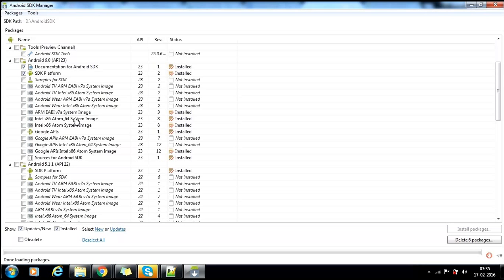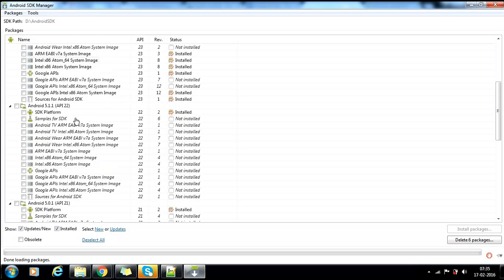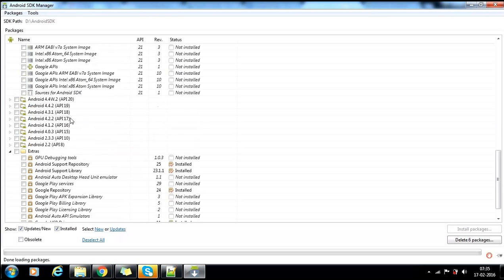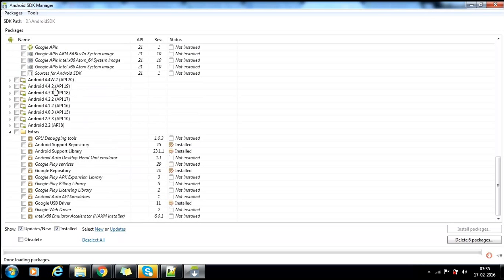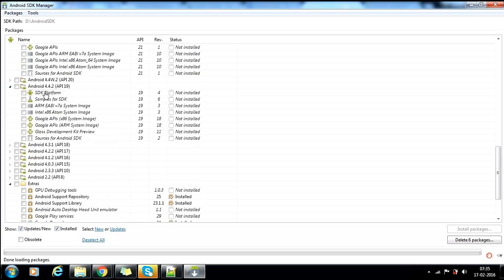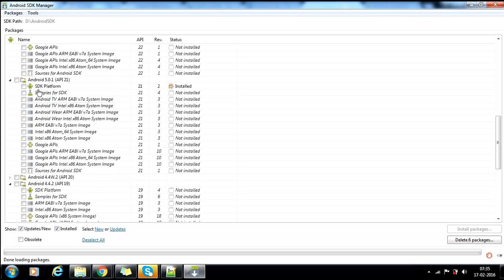Now, if you get a specification that you need to develop an application for 4.4.2, at API level 19, you need to have its SDK platform.